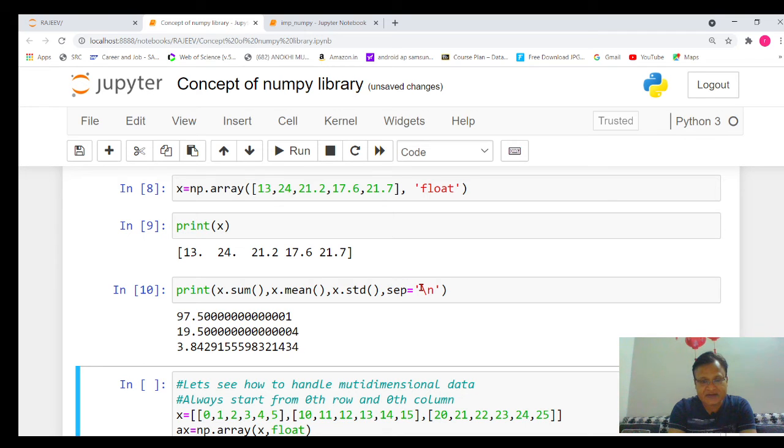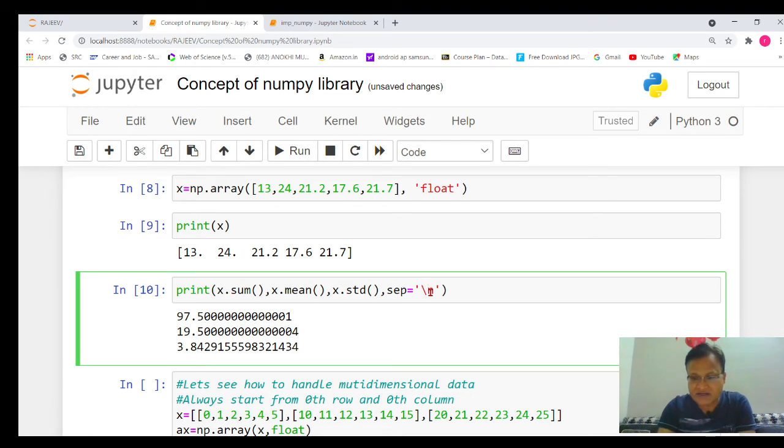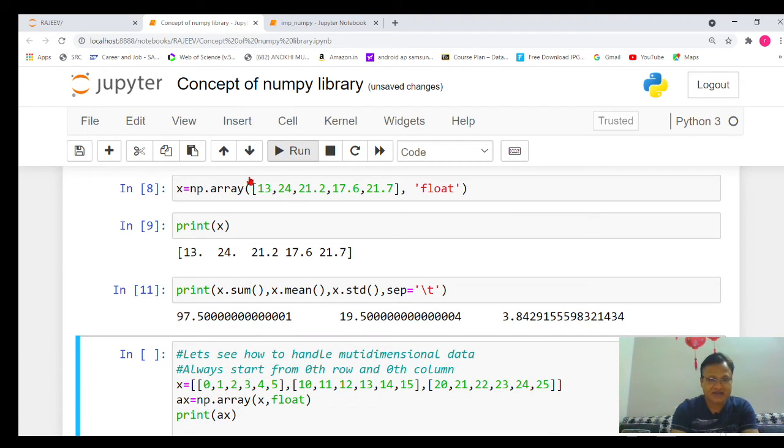If I change the separator, suppose I give separator backslash t, and execute that particular program, let's see what output you get. Now you will see that every output is given a distance of backslash t, that is a tab character. So depending upon what type of output you want, you can use the sep argument, and that will always be used inside the print function. So you can see how easily we can perform such calculations by using a numpy array.